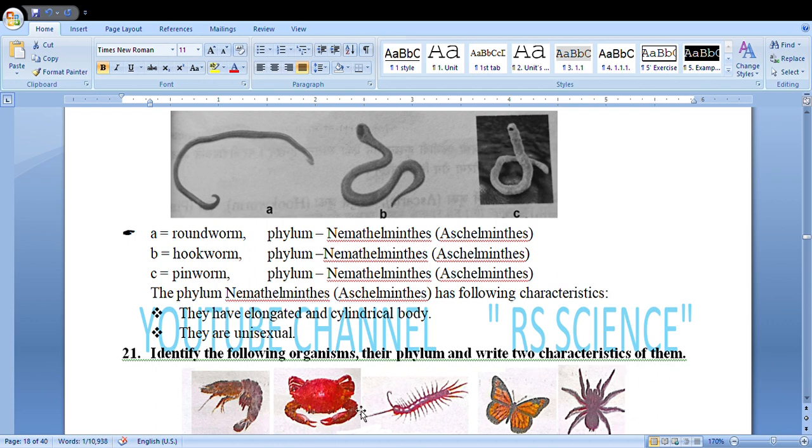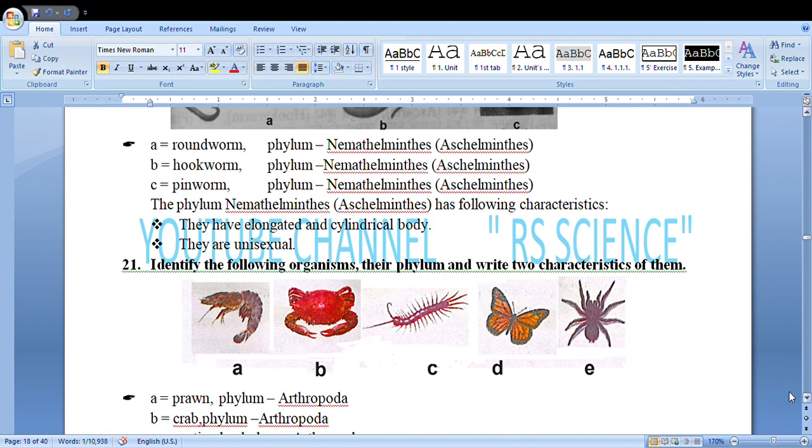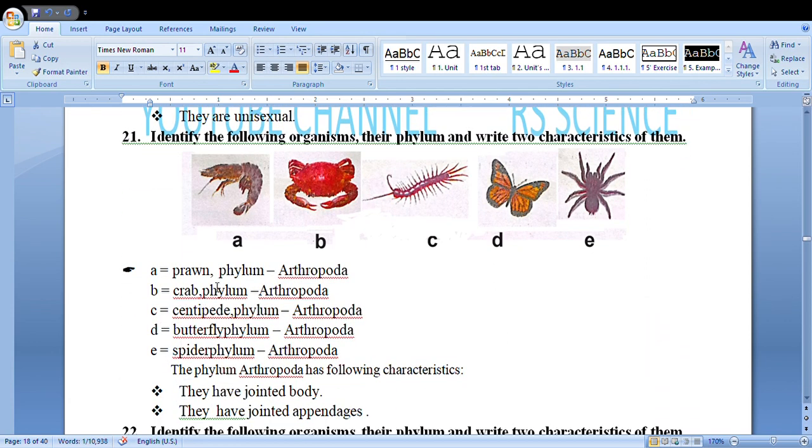Now similarly here also identification. Obviously this is crab, this is prawn, centipede, butterfly, spider. These all come under Arthropoda. I already explained: A is prawn, Arthropoda; B crab, Arthropoda; C centipede, Arthropoda; D butterfly, Arthropoda. They have a jointed body and they have jointed appendages, means legs.